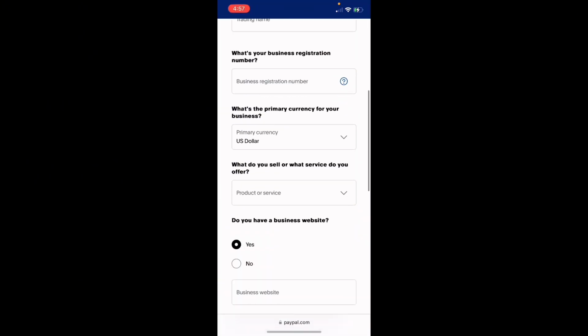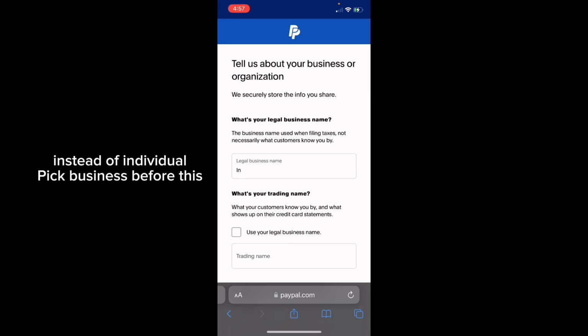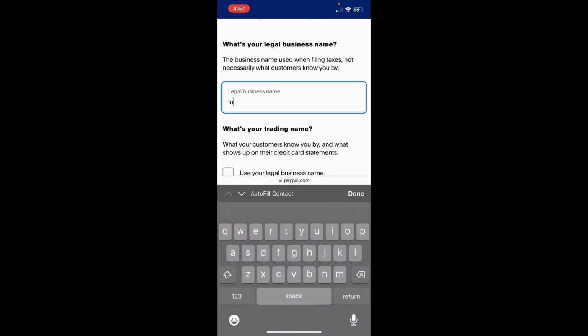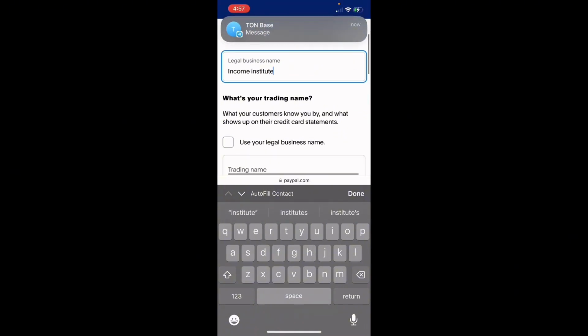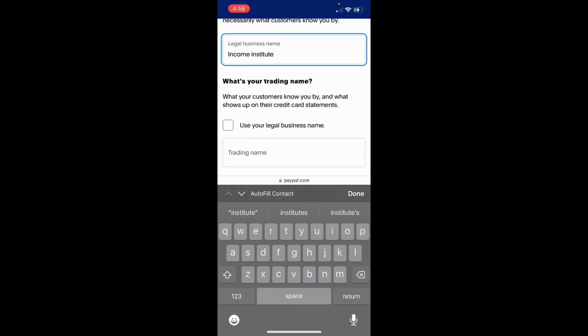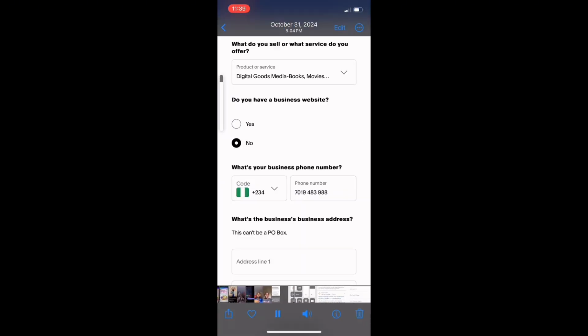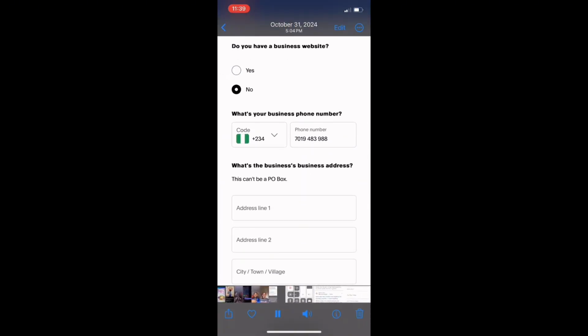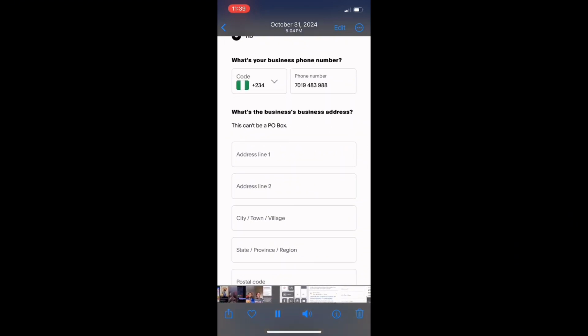When you get to this side, they will ask you to input your legal business name. I'll be inputting my business name, Income Institute. Then what's your trading name, the name customers see and what shows up on your credit card statement. I will click on use your legal business name, meaning they should use my business name, or you can input any name you want to show on your credit card statement. What's your business phone number? I'm going to be using my Nigerian phone number. I've already input that.